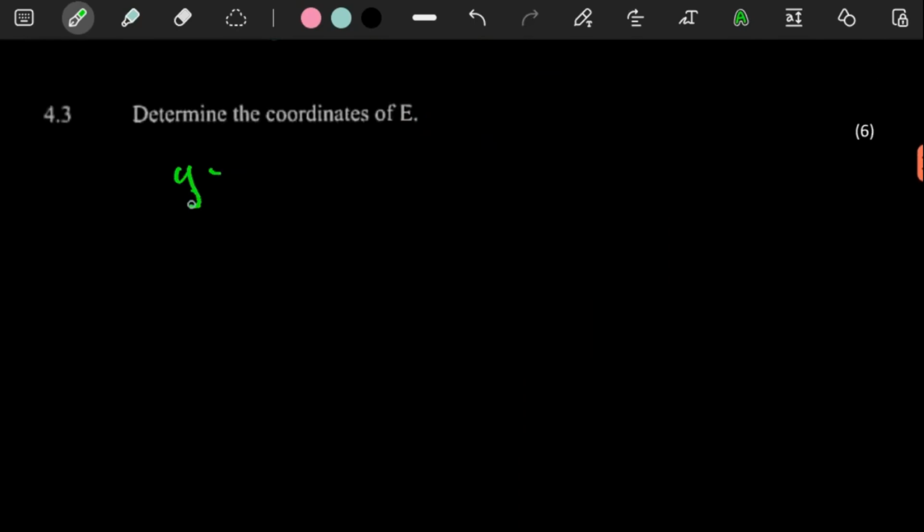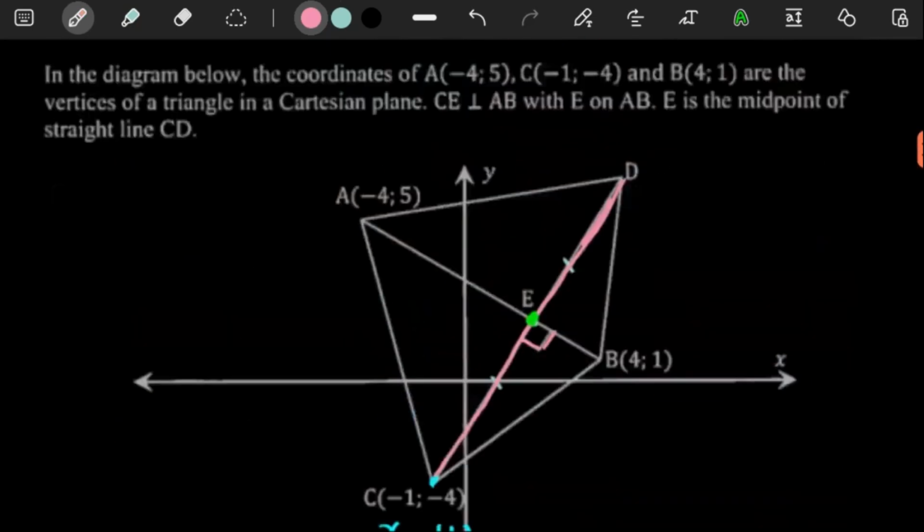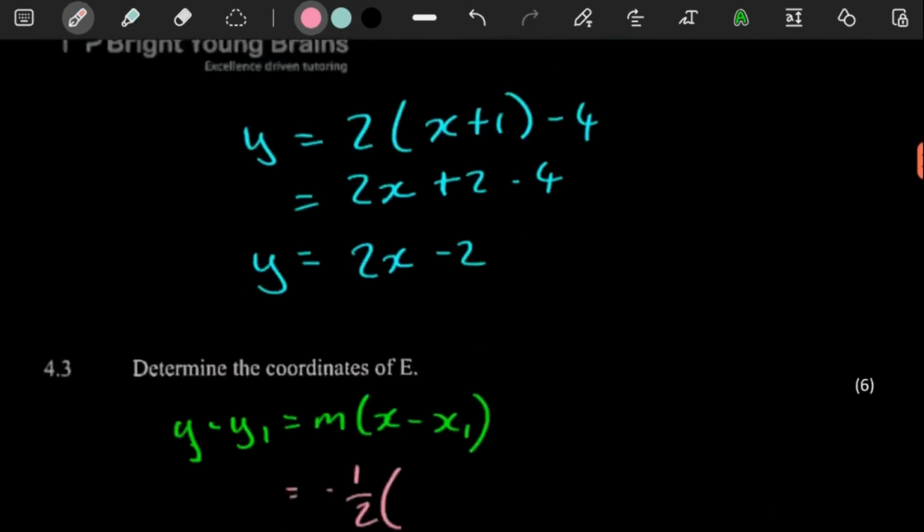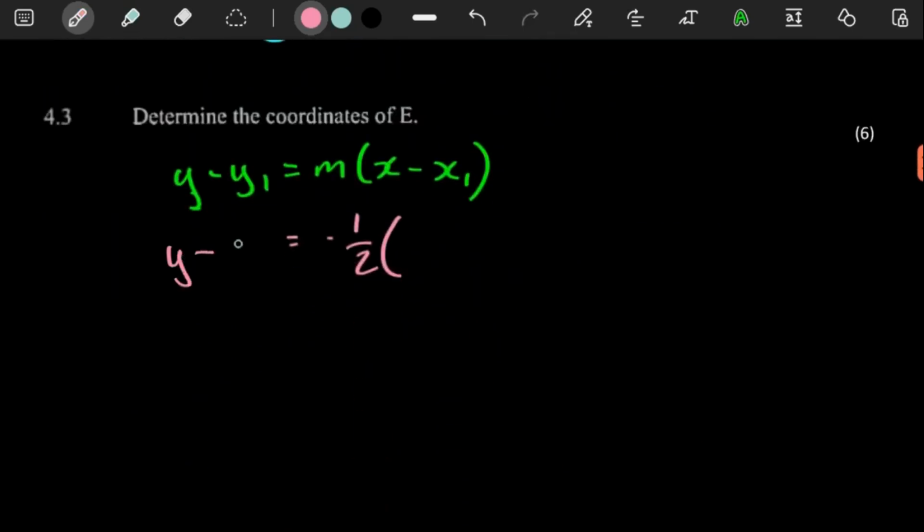Getting the equation of the line AB, we can use the same method here, because we have our gradient. It's -1/2. A coordinate that the line passes through, we can use this one, 4 and 1. So x is a 4, our y value is a 1. Now these are positive numbers, so when we put them here, you will still have -1 here. Here you'll have -4. Simplifying that, -1/2 times x minus 4.